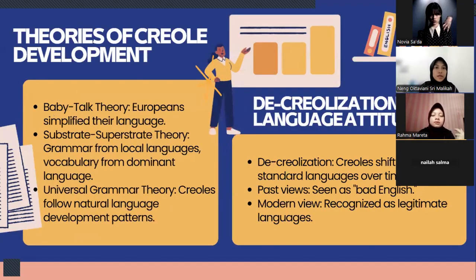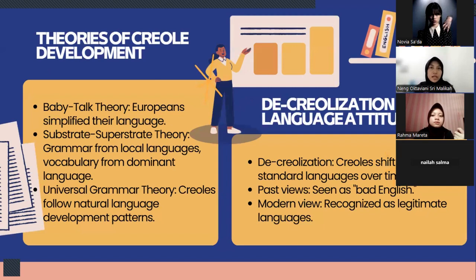And theories of Creole development. There are several theories about how Creoles developed. First, the baby talk theory suggests that European colonizers simplified their language to communicate with non-native speakers. However, linguists criticize this theory because creoles have complex structures.